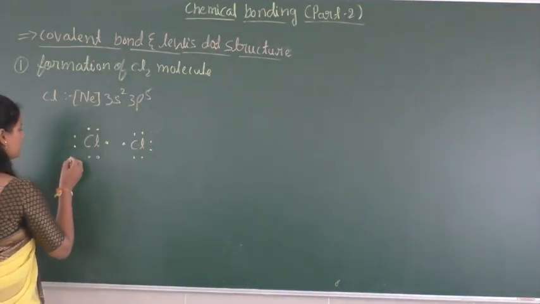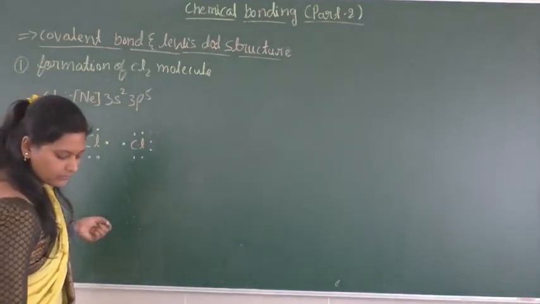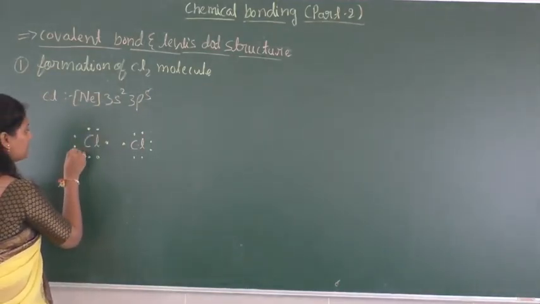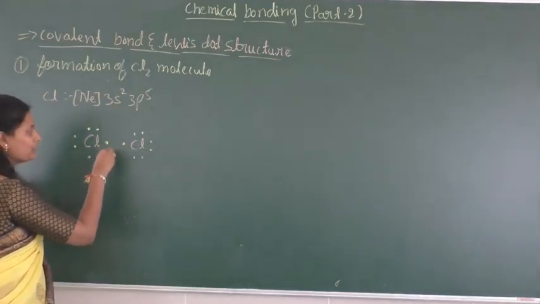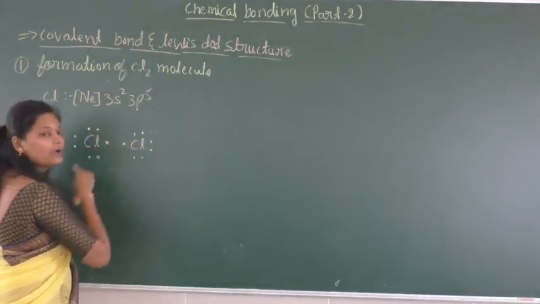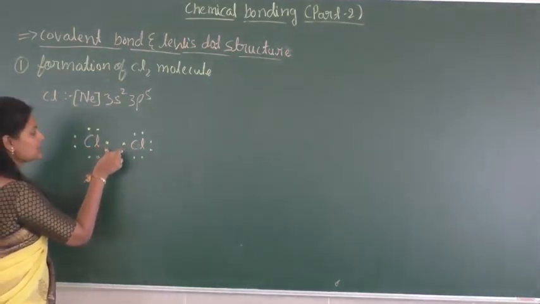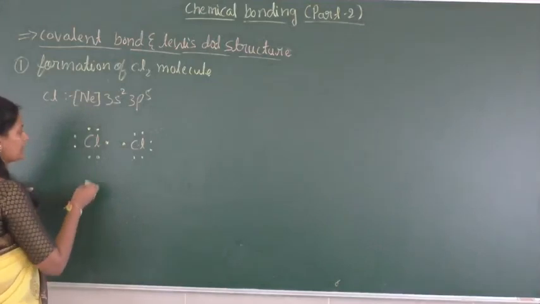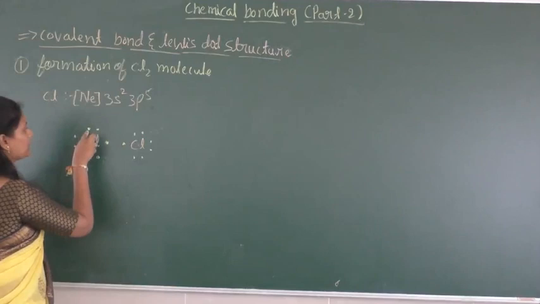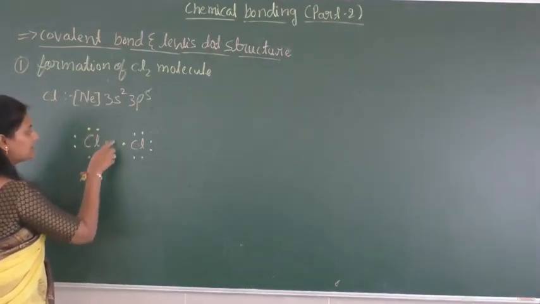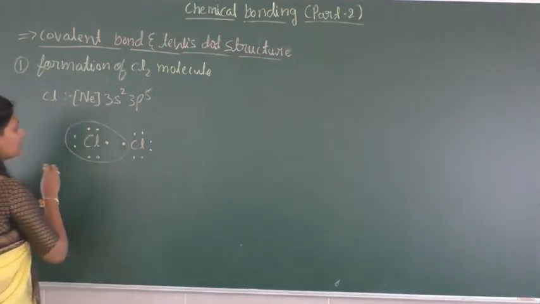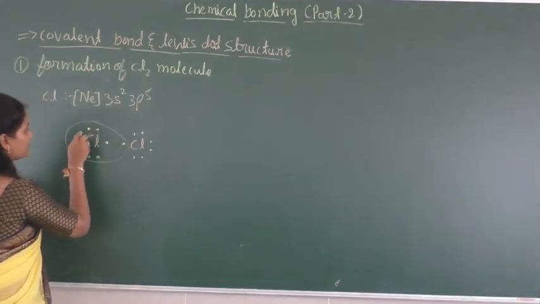Here when we consider the octet configuration, see how many electrons there are: 1 2 3 4 5 6 7 8. Mutually shared means these two electrons belong to this chlorine as well, and these two electrons belong to the other as well. So these two electrons belong to both chlorines. When we consider the electrons in this chlorine, there are totally 8 electrons present in this chlorine. If we look at it, see how many electrons there are in total: 1 2 3 4 5 6 7 8.